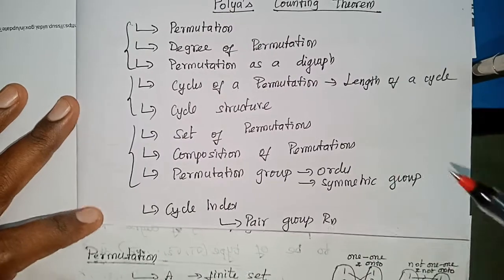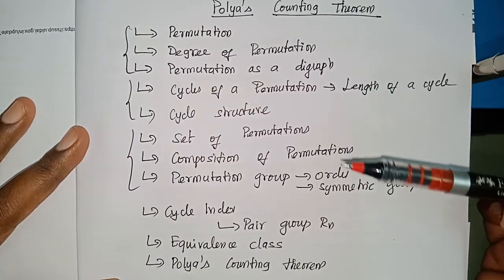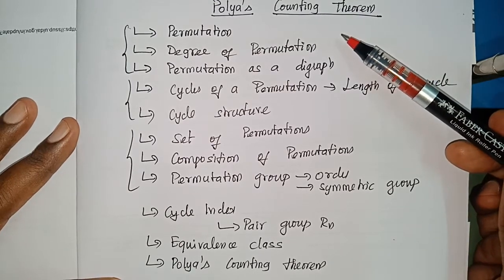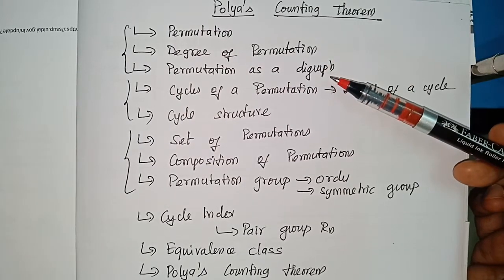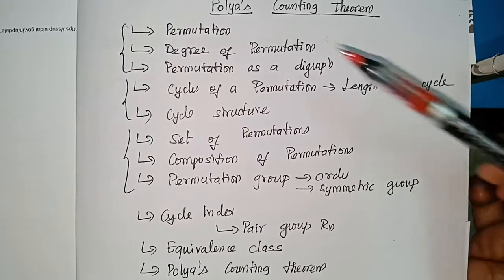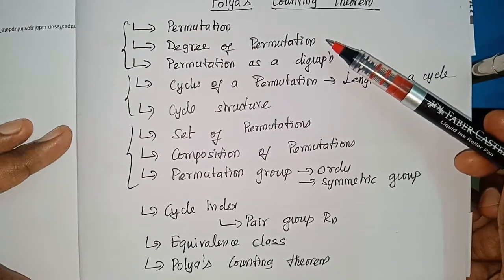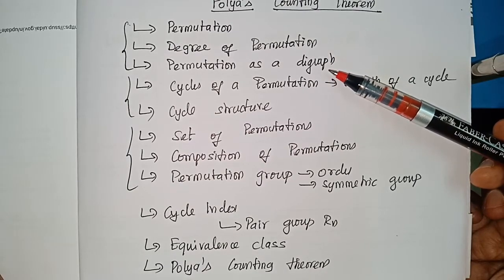So I have split the topics into 6 sections. The first session includes permutation, degree of permutation, and how to express a permutation as a digraph. Now we have seen what is permutation. Let us see what is degree of a permutation, and let us try to express a permutation as a digraph.